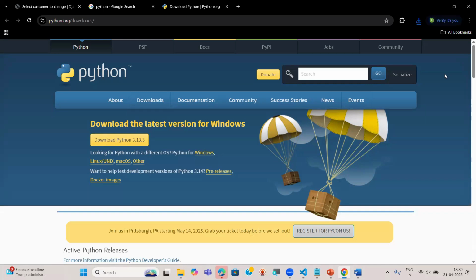Yes, guys, is it clear up to this? How to download the Python software? Is it clear, everyone? Please respond in the chat box. Everyone, kindly respond so that I can understand. Are you able to understand the class or not? Everyone should respond in the chat box at least, so that I can move further.